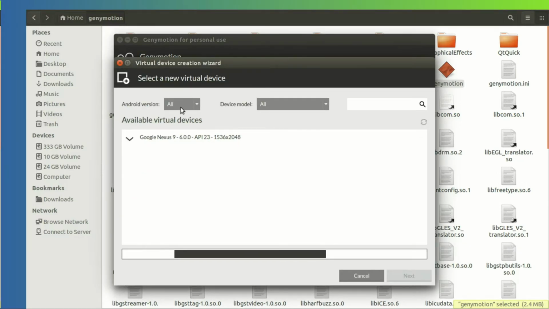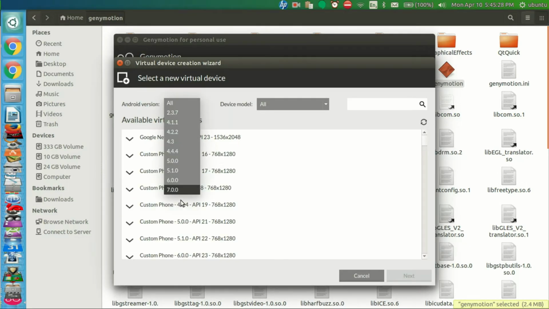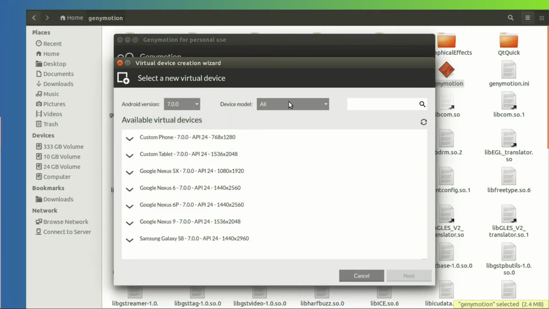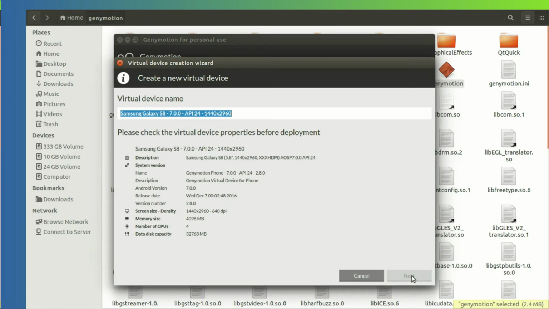Click add, and choose any Android version you want. It's currently up to 7.0.0. And the device model is the size or the aspect ratio of the device. So for instance, the Galaxy S8 has 1440 by 2960 resolution, so it will be in the same resolution. It's pretty easy, and click next.